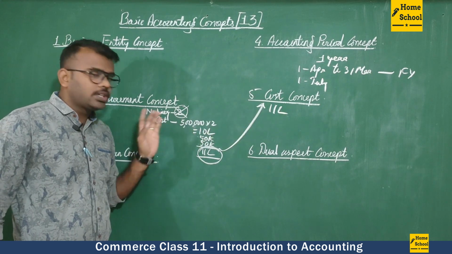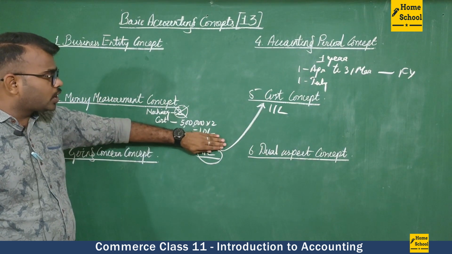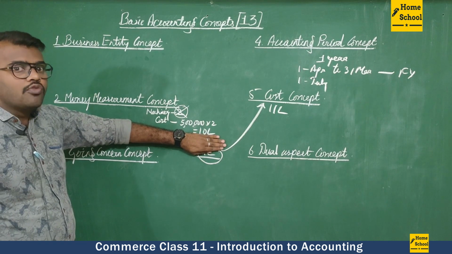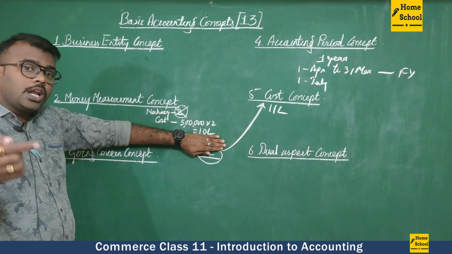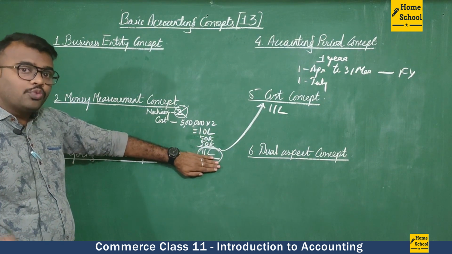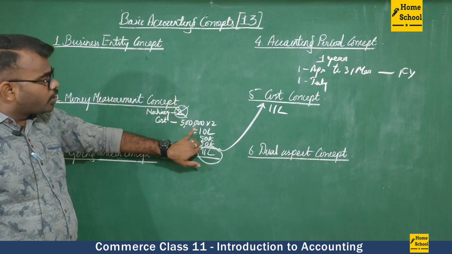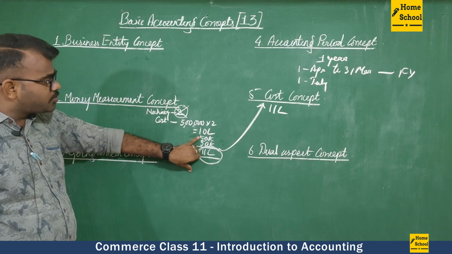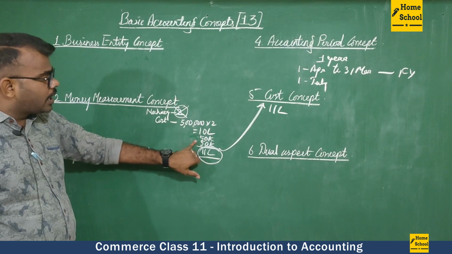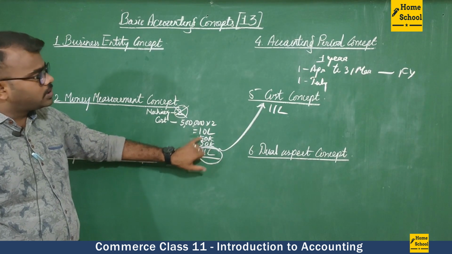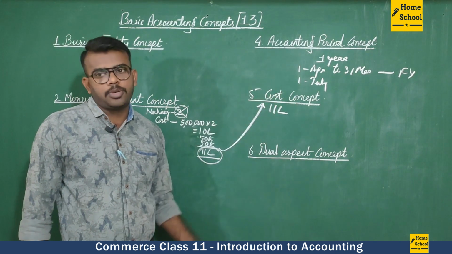Cost will include everything. We cannot enter that the cost of the machine is 10 lakh. We have to enter that the total cost of the machine is 11 lakh, which includes the original cost of 10 lakh, transportation of 50,000 and setting up of 50,000. That is the cost concept.